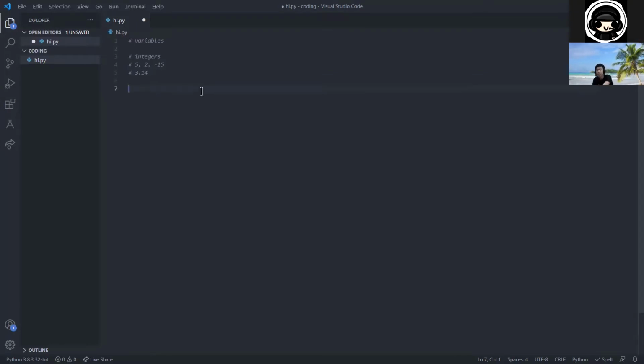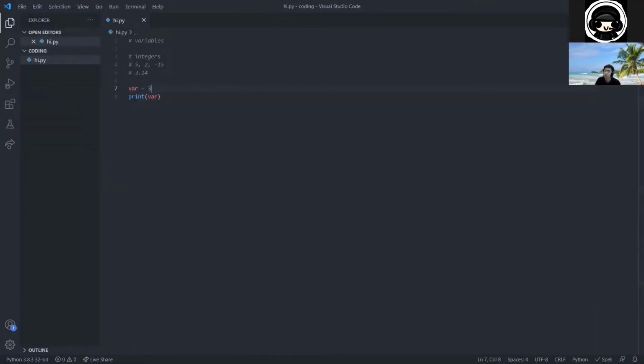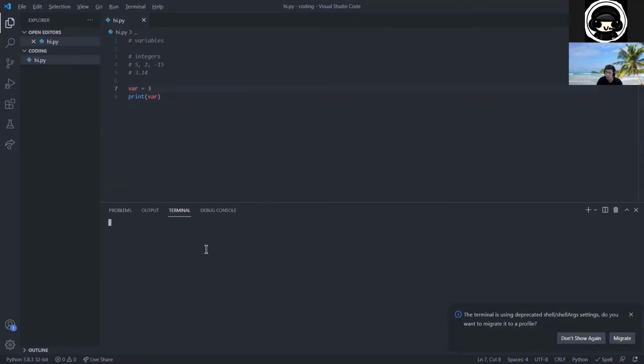And to store an integer, basically variables are used to store data. And you can have many different types of variables, right? The first type is an integer. So var, which stands for variable, is equal to 3. So what that does is we have created a variable called var, and we have given it the integer value of 3. And so what variables do, right? By storing 3, we can access whatever is stored here repeatedly. So we can now print var. And if we save our file, Control S or File, Save, and we run in the top right corner, you should see it prints out 3.